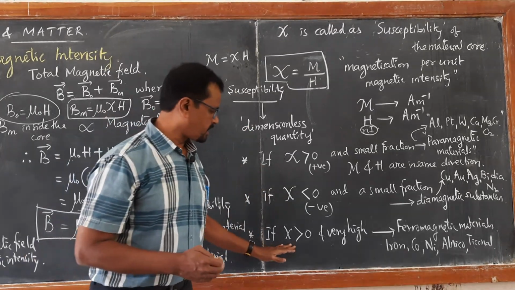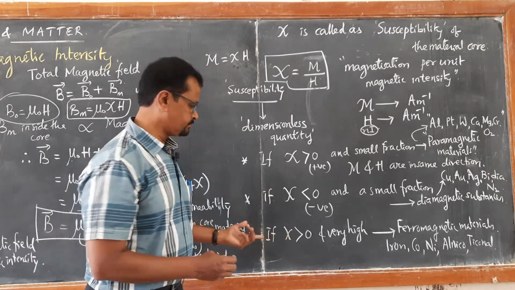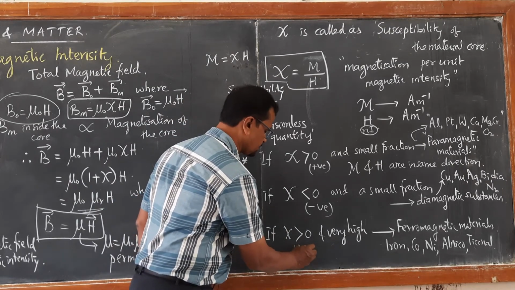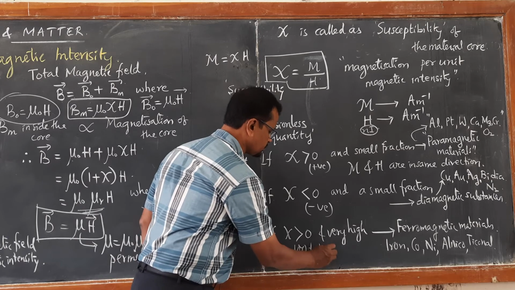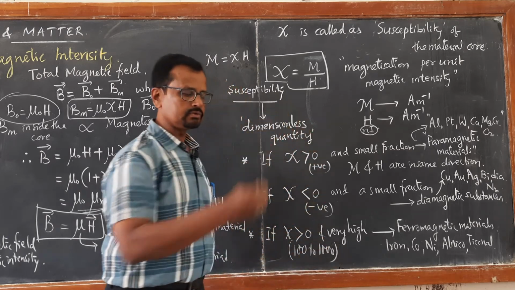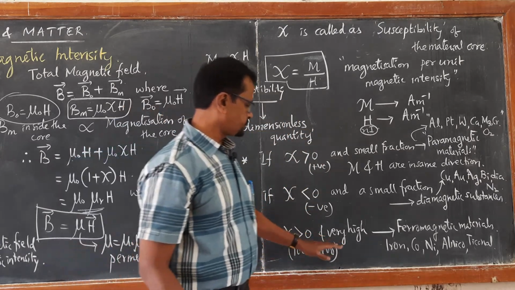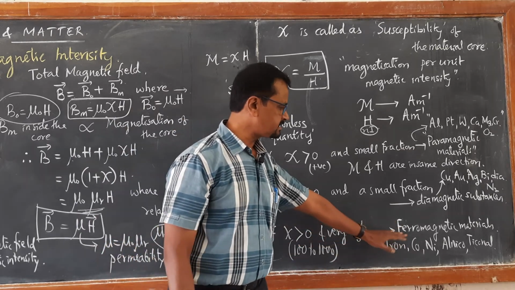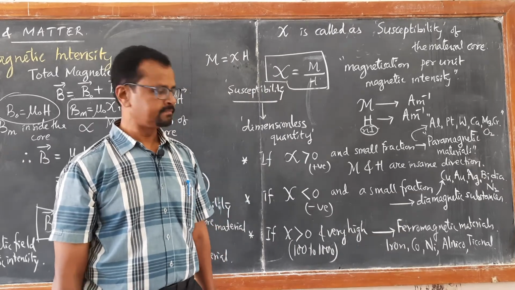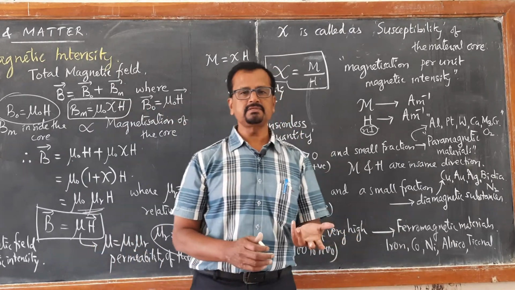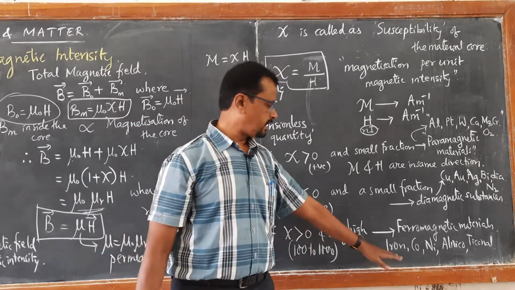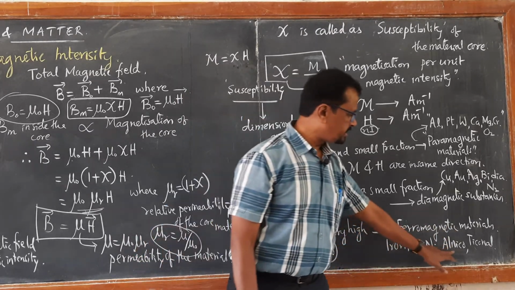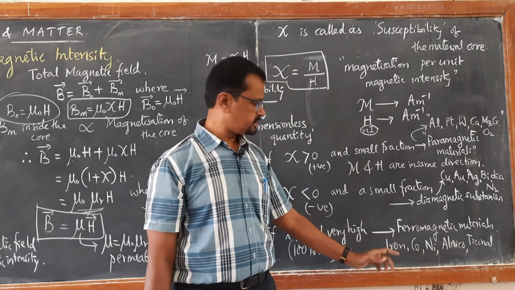Now, if chi is a very high positive value, more than 100 to 1000, maybe more than 1000 also, such materials have very high susceptibility to magnetism and are classified as ferromagnetic substances. We are already aware of them: iron, cobalt, nickel, alnico, ticonal. Alnico and ticonal are alloys.